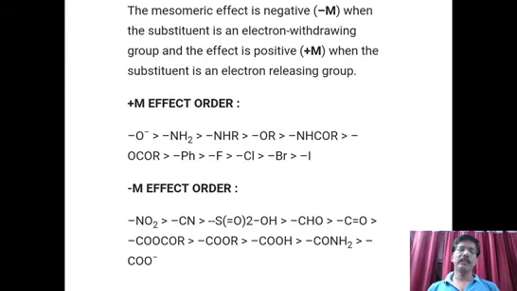Then comes keto. Then comes ester type. Then comes carboxylic acid. Again in carboxylic acid, ester, keto, and aldehydes, there is only the CO group which is electron withdrawing in nature. Then comes amide. Then comes CO minus, that is what we call the carboxylate ion, because our carboxylate ion is self-stabilized due to resonance. Minus charge is resonating between two oxygen atoms. Therefore, it is the least exhibiting minus M effect.